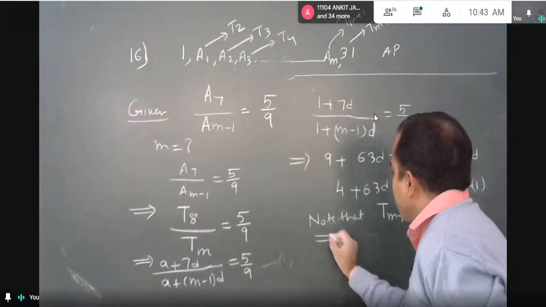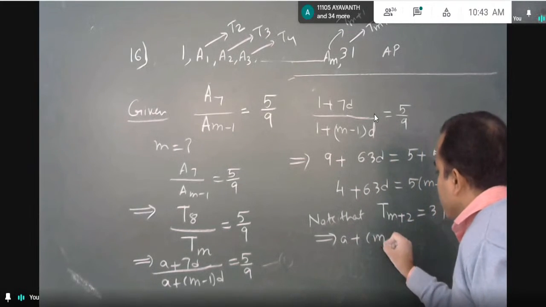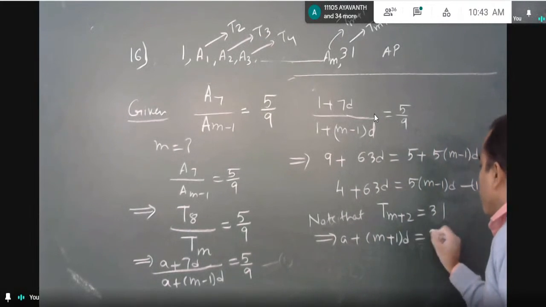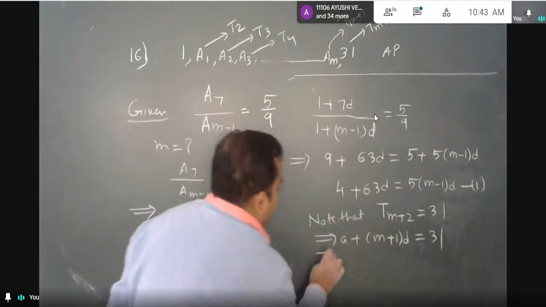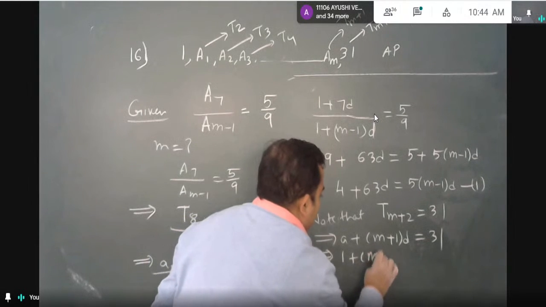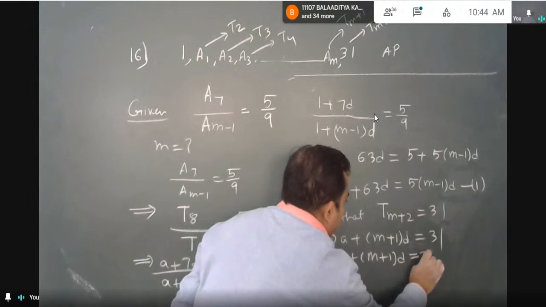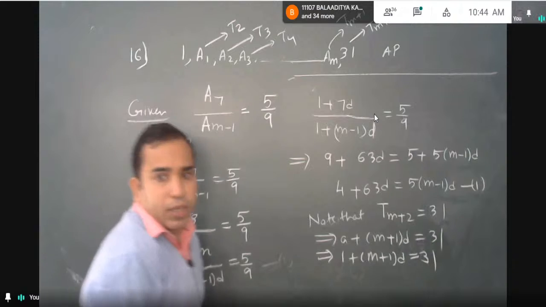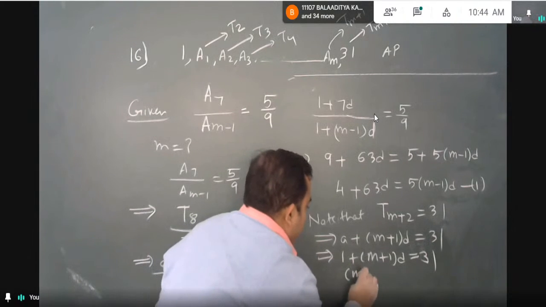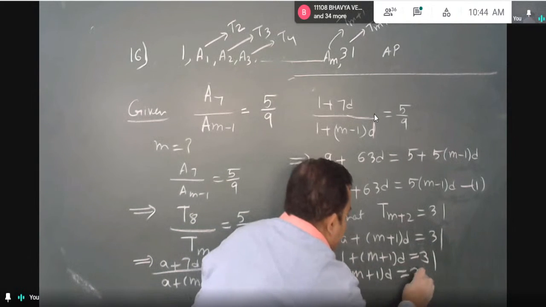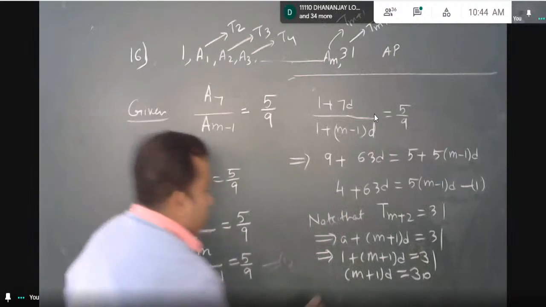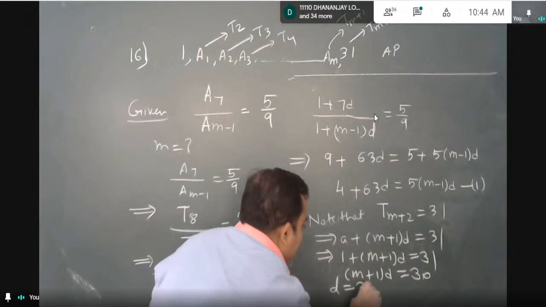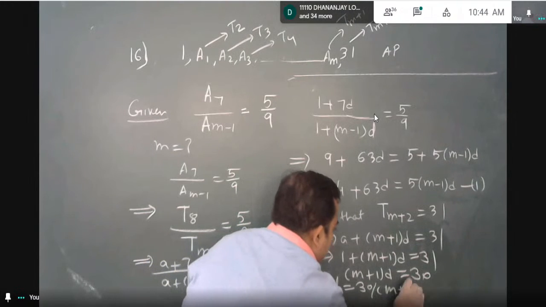It means that a plus m plus 1 into d is equal to 31, and here I am going to put the value of a, which is 1, plus m plus 1 into d is equal to 31. It means that m plus 1 into d is 30. So d will be 30 upon m plus 1.